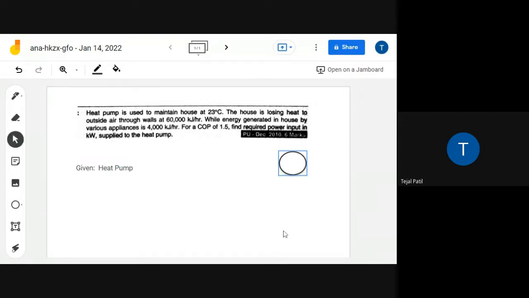Let's draw the system. Always remember that you are supposed to draw the system every time. Whether it is small numerical, whether it is big numerical, if it is the theory exam, then you are supposed to. So this is the heat pump.